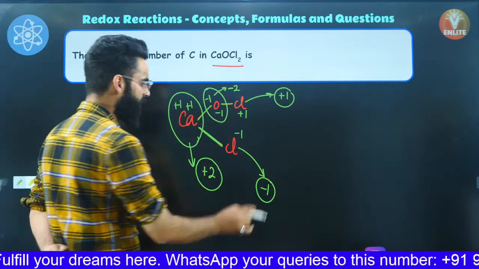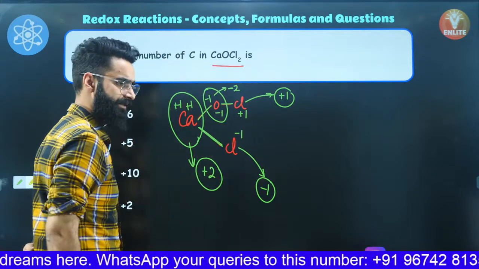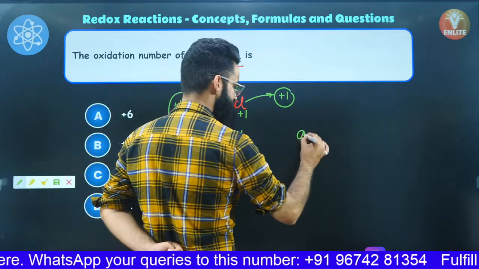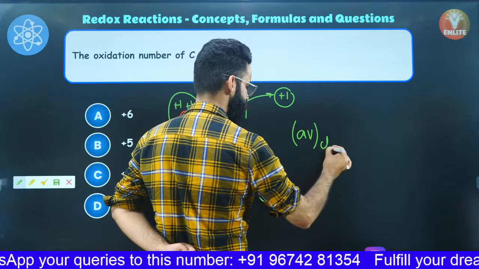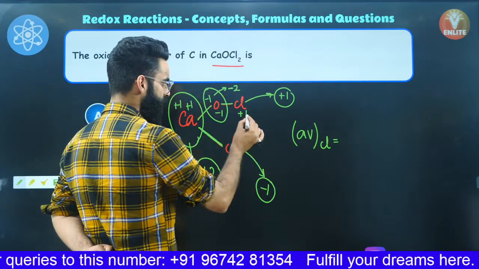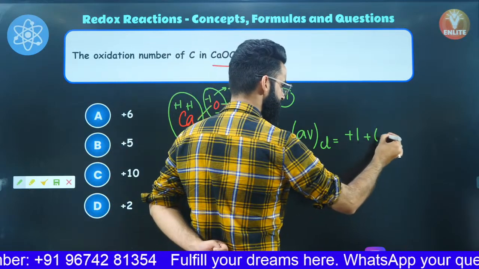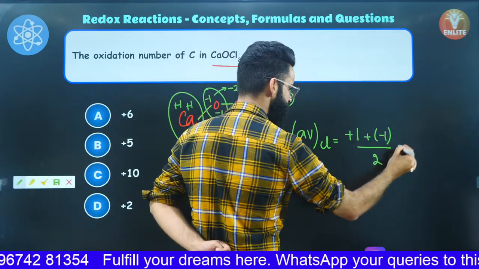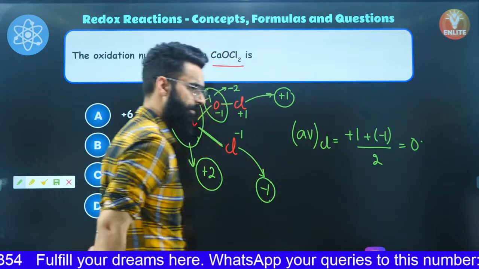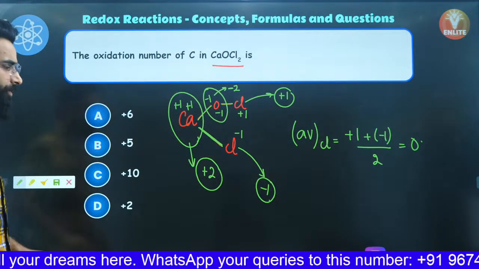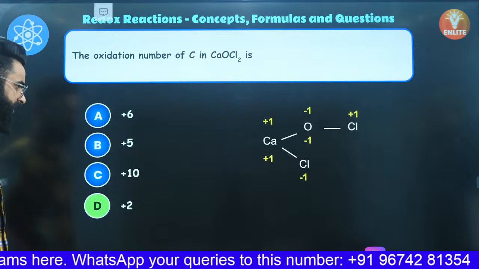Now, if I ask you what about the average oxidation state of chlorine in this compound? Average oxidation state of chlorine, if I need to calculate, it's simply going to be equal to the charge present on this chlorine, that's +1, plus the charge present on this chlorine, that is -1, divided by how many chlorine atoms? 2. So the average oxidation state of chlorine comes out to be 0. I'm sure you guys know it already, right? So I'm sure this question is again clear to you.